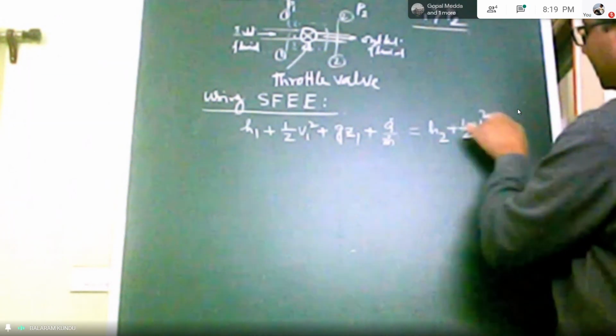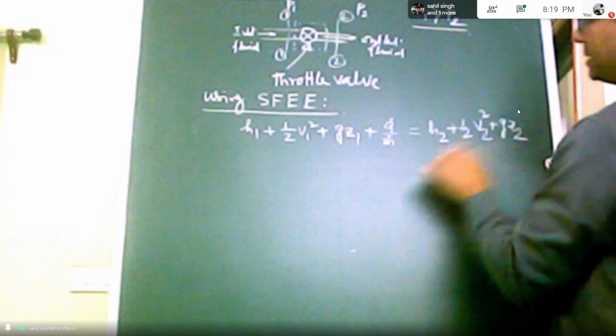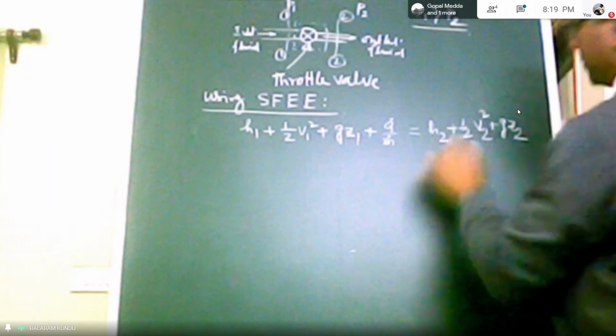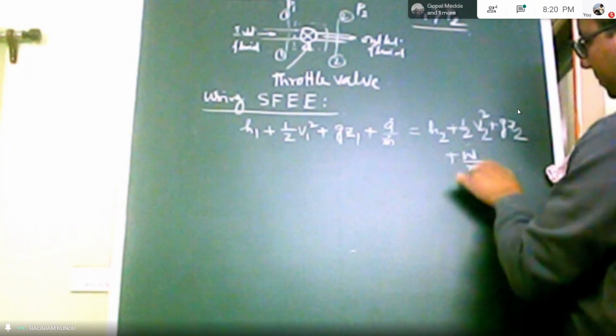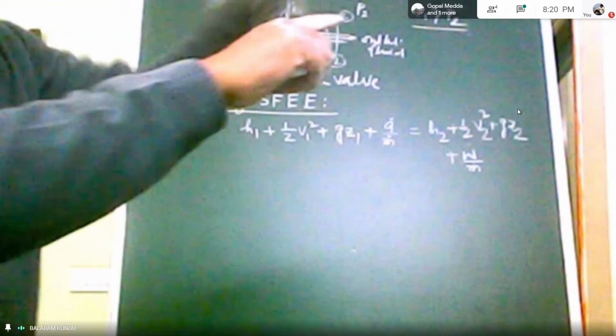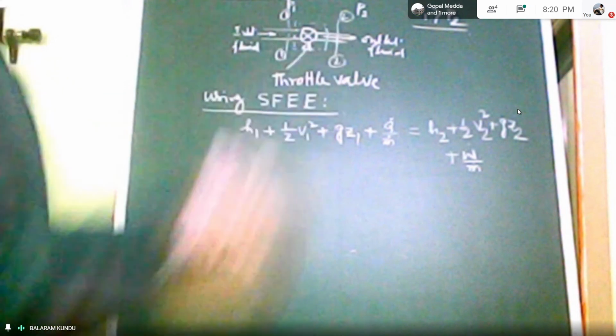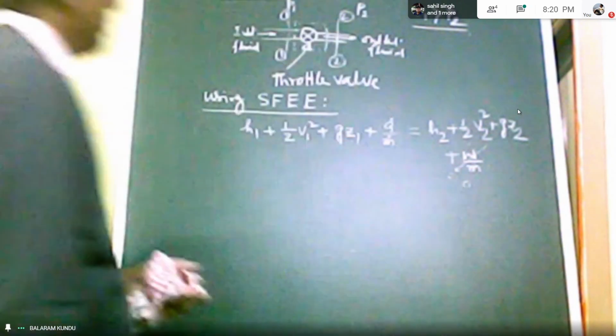plus potential energy plus here W by M dot. So it is a throttle valve. Obviously, it is a valve. So a rigid boundary is there. So there is no work developed. So this should be zero.